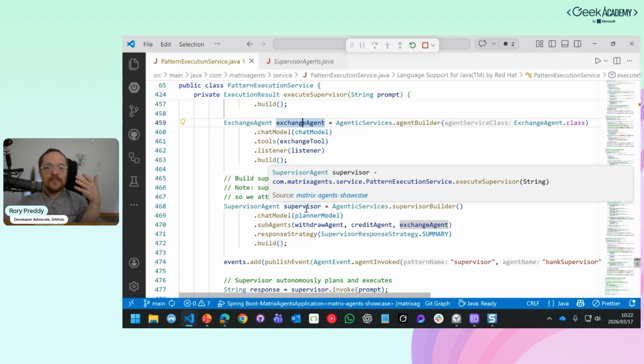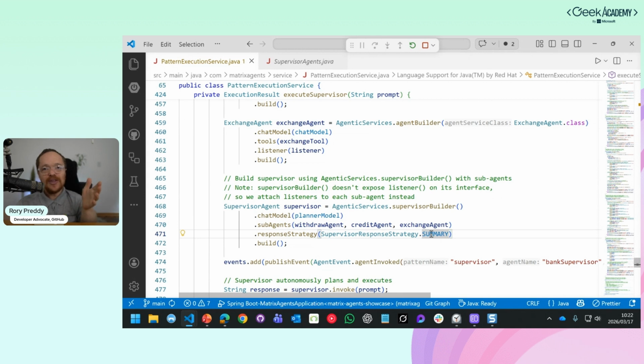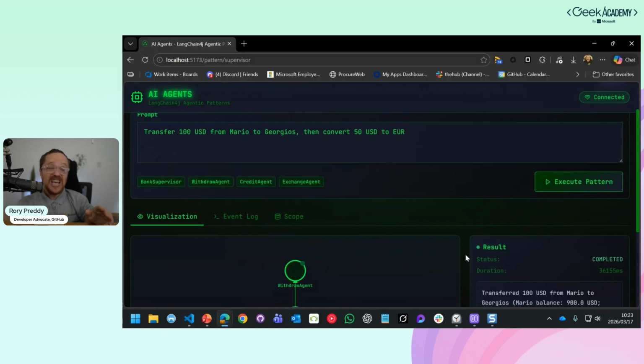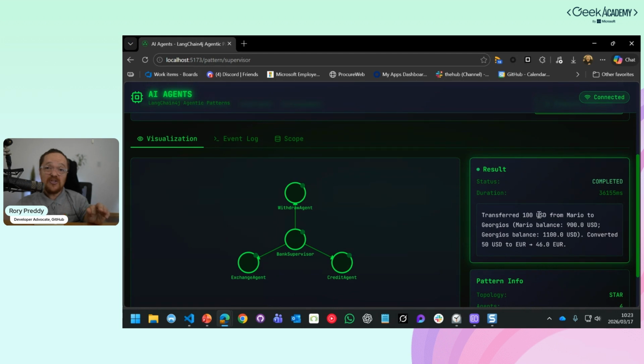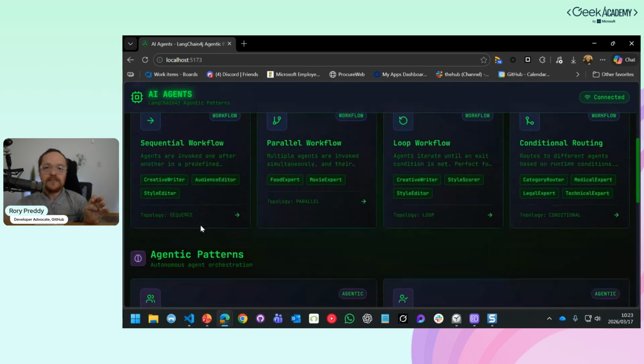Now the supervisor here is going to take the withdraw agent, the credit agent, and the exchange agent, and then it's going to write a summary. The summary is going to say, hey, I've spoken to all of these guys. I helped withdraw, I helped exchange, and this is the summary of what we did, and get the results here. So we should see the supervisor agent actually talking to us. And then it says, I transferred $100 from Mauro to Georgios. Mauro's balance now is $900 and Georgios's balance is $1,100. Then I converted 50 USD to 46 point something euro. This took 36 seconds, but that supervisor agent is kind of an agent taking care of an agent. Yeah, agentception.